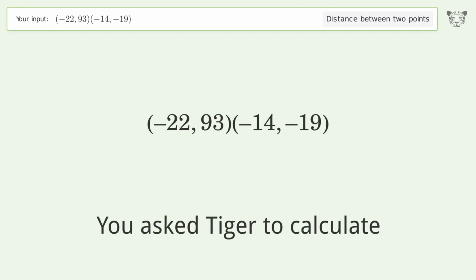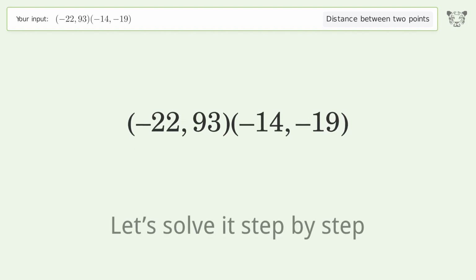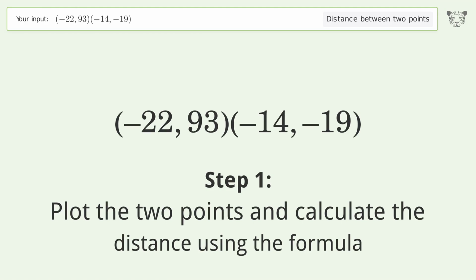You ask Tiger to calculate. This deals with the distance between 2 points. The distance between the 2 points is the square root of 12,608 or 112.285. Let's solve it step by step. Plot the 2 points and calculate the distance using the formula.